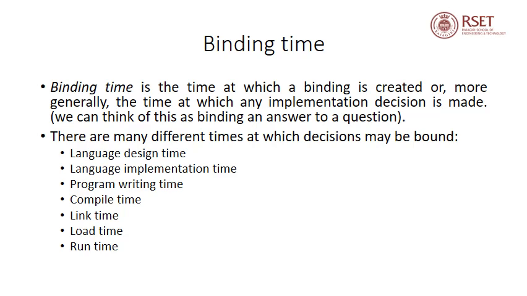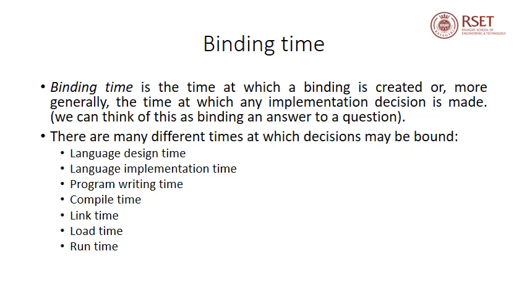Binding time is the time at which a binding is created, or more generally the time at which any implementation decision is made. Many programming language properties are defined during its creation. For instance, the meaning of keywords such as while or for in C, or the size of integer data types in Java, are properties defined at language design time.